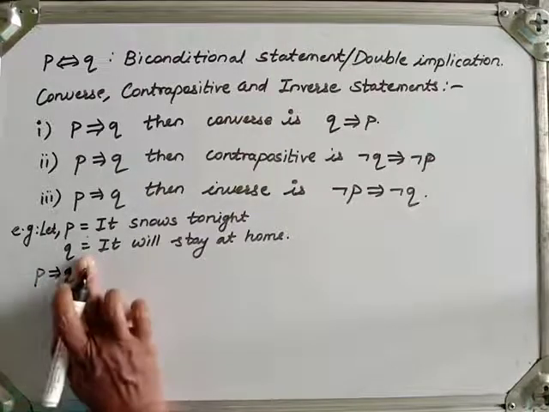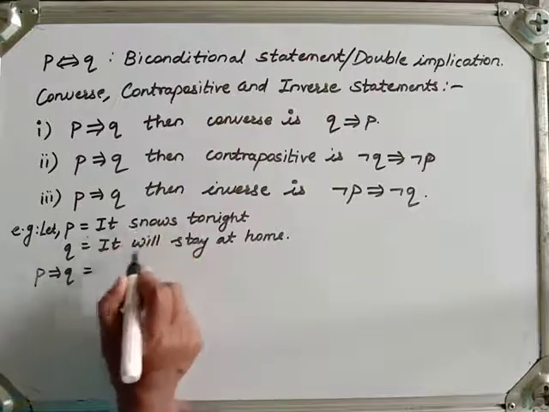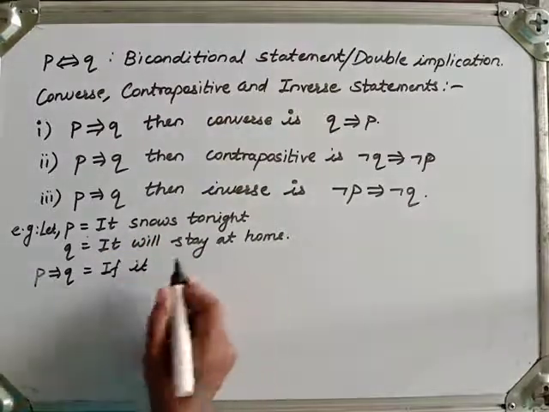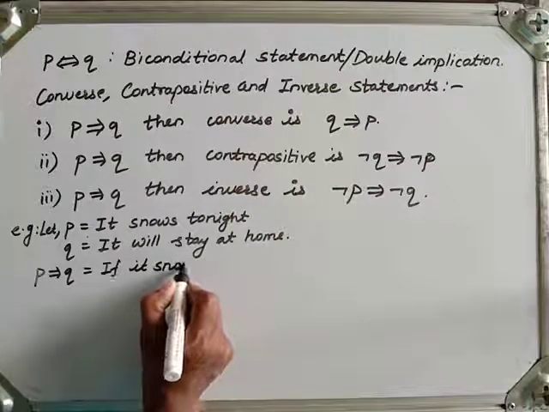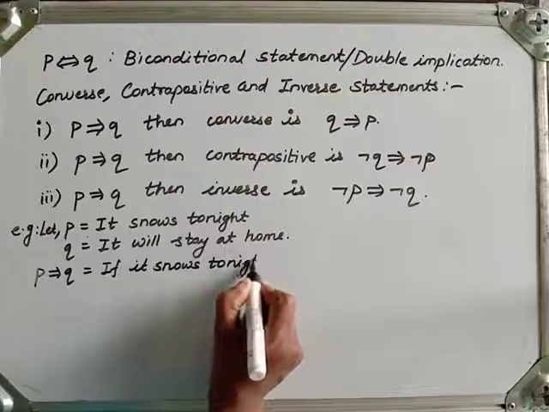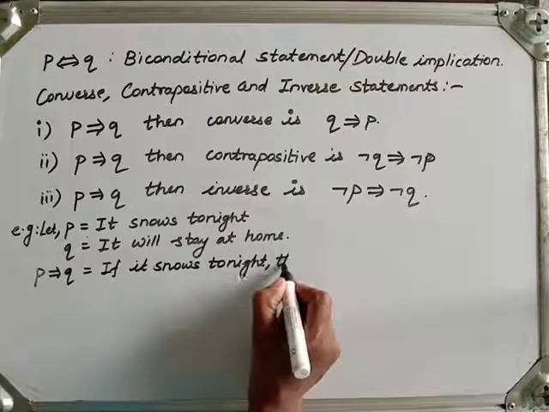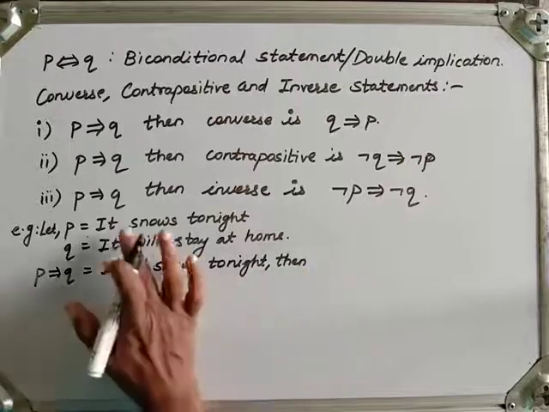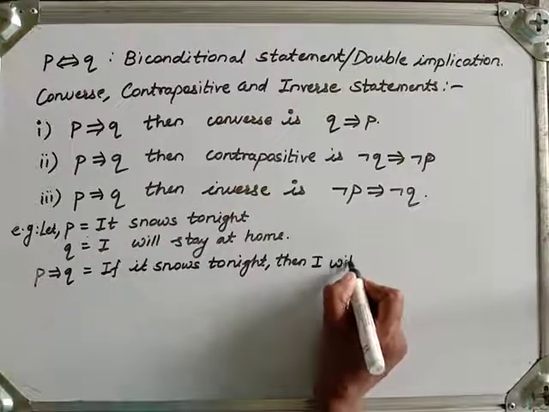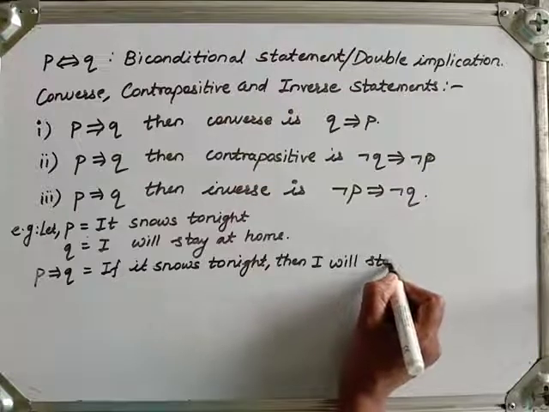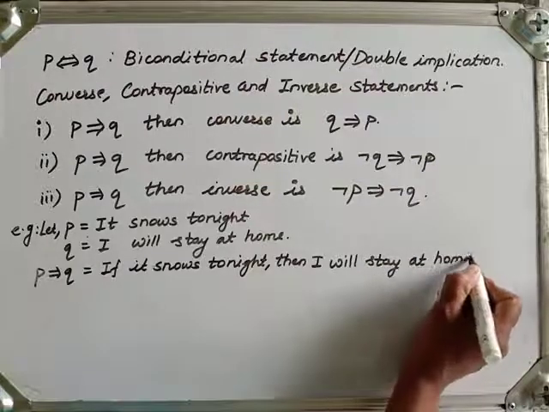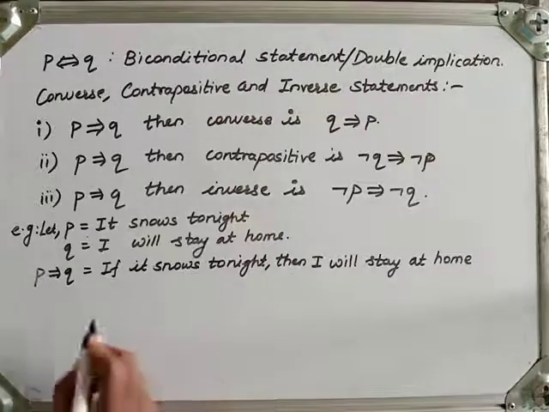Using P and Q, it is: if it snows tonight, then I will stay at home.